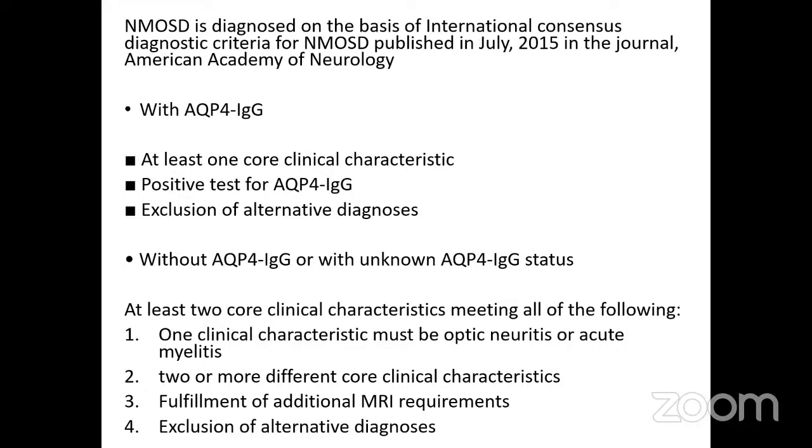Without aquaporin 4 IgG or with unknown status, at least two core clinical characteristics which meet the following criteria are needed. That is, one should be either optic neuritis or acute myelitis. Two or more different core clinical characteristics should be present. Fulfillment of additional MRI requirements and exclusion of an alternative diagnosis should be present.